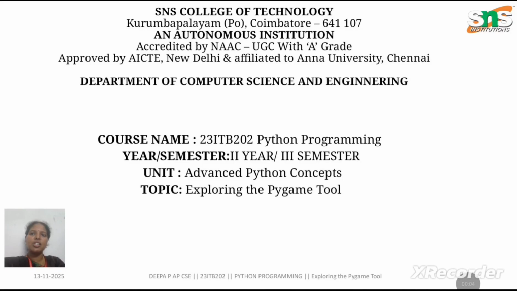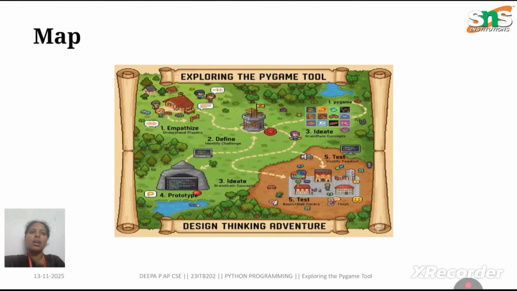In this lecture, we are going to explore Pygame tools using the design thinking framework, which includes 5 stages: empathize, define, ideate, prototype and testing. This structured method helps us to understand how game developers think, plan and build interactive games using Pygame. This is the map to exploring the Pygame tool using design thinking.